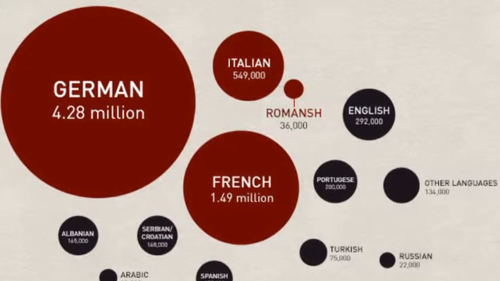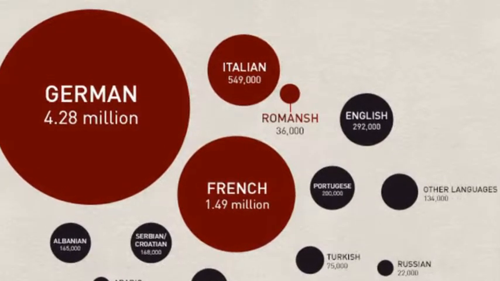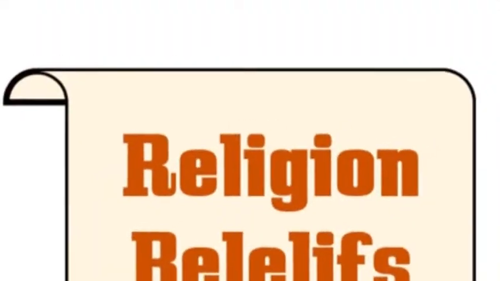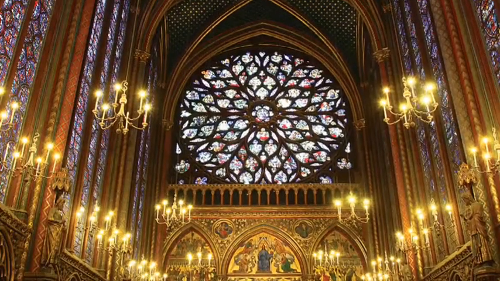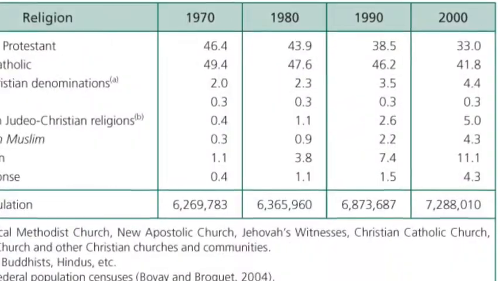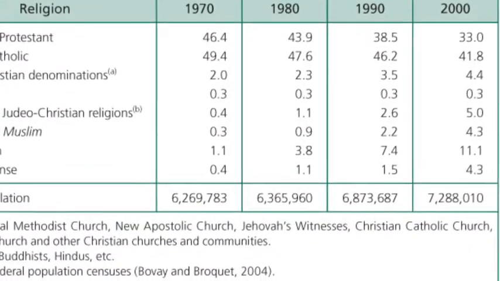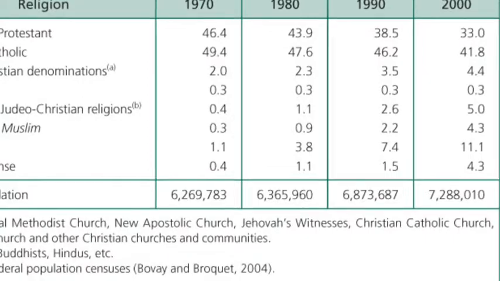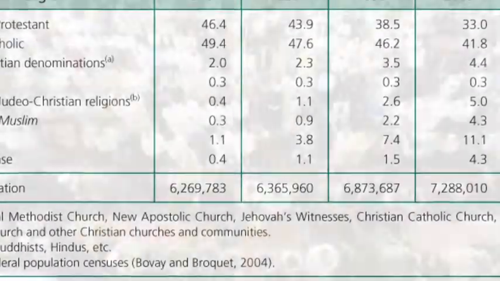The most difficult relations are those between the German-speaking majority and the French-speaking minority. For religion, Catholicism and Protestantism are the major religions. For centuries, Catholics were the minority, but in 1990, there were more Catholics, 46%, than Protestants, 40%. The proportion of people belonging to other churches has risen since 1980.